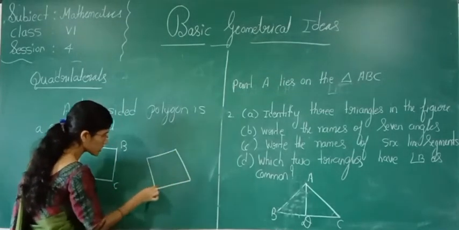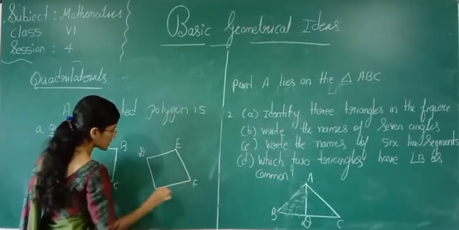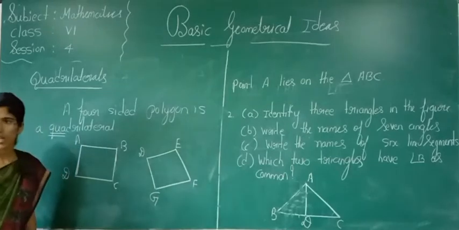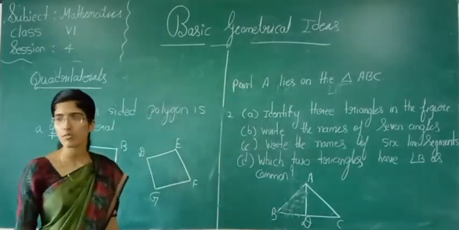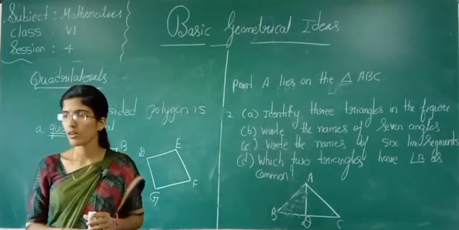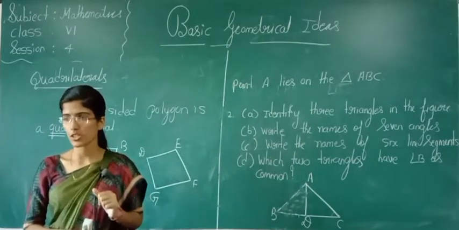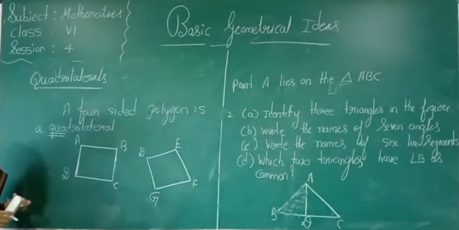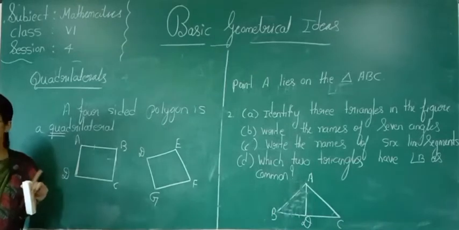So what about this? D, E, F, G. Is this a quadrilateral? Yes, because how many sides does it have? 1, 2, 3, 4. A four-sided polygon is nothing but a quadrilateral.